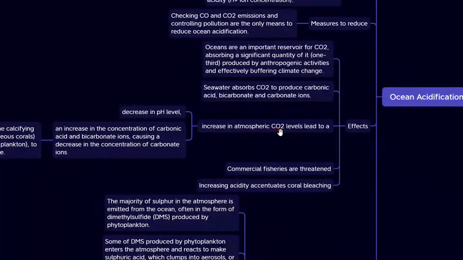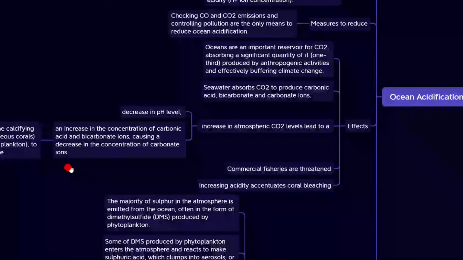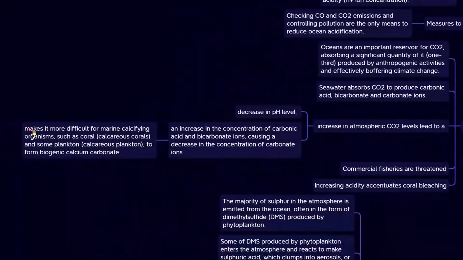Next, increase in atmospheric carbon dioxide levels leads to decrease in pH level and increase in concentration of carbonic acid and bicarbonate ions, causing decrease in the concentration of carbonate ions. It makes it difficult for marine calcifying organisms such as coral and some plankton to form biogenic calcium carbonate.